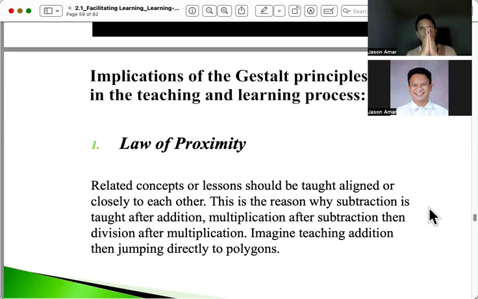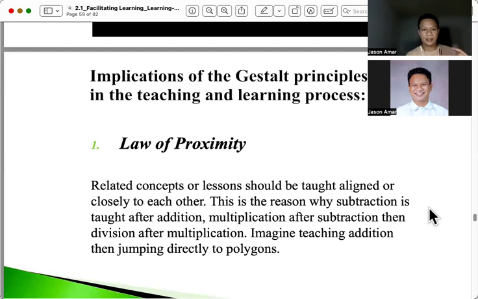Number one, when we talk about proximity, magkakalapit. So the ideas that are close with one another should be taught in one set. Okay? So if you're talking about nouns, you should be talking about nouns. If you're talking about a much more complicated concept, we should also teach noun before pronoun. Like in math, teach first addition, then subtraction, and then multiplication, something like that. So begin first with what is simple, okay? What is the simplest idea?